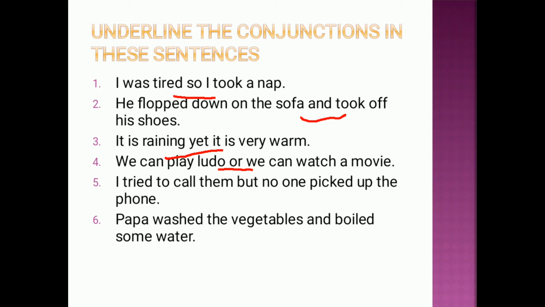Next is I tried to call them, but no one picked up the phone. The work that I did and what was the result of that work. These two sentences are joined with the help of but. Papa washed the vegetables and boiled some water. Papa did two things. One is he washed the vegetables, and second is he boiled some water. So these two works are combined by using the conjunction and.